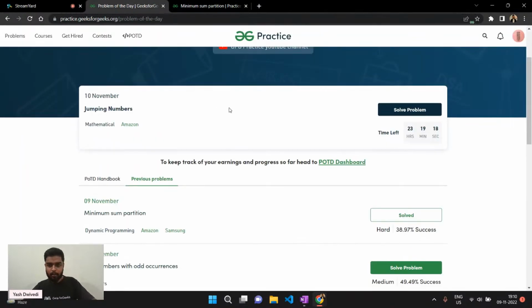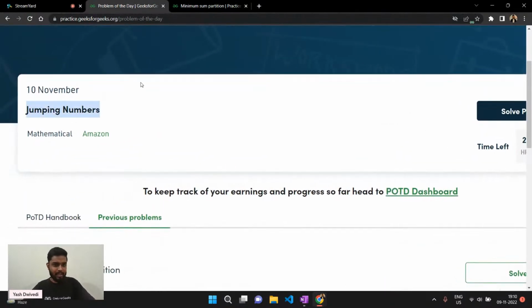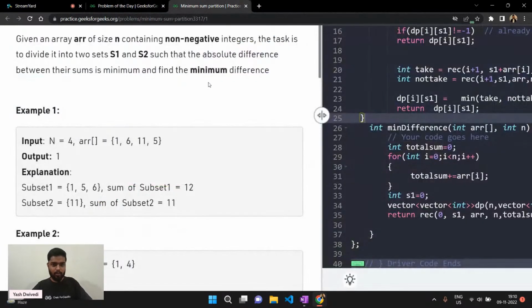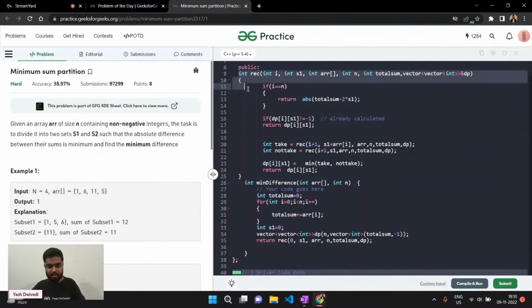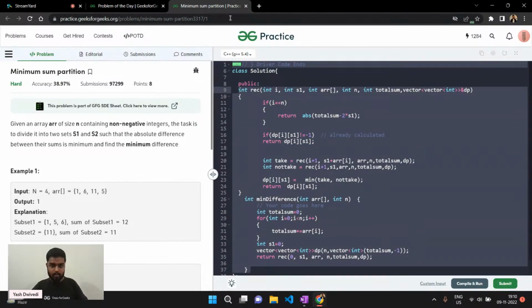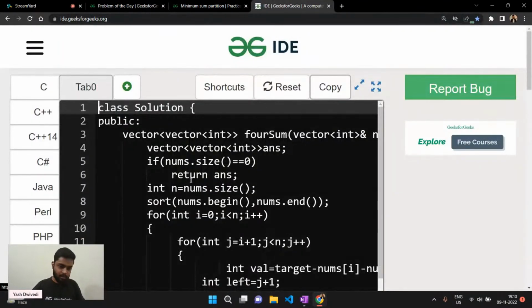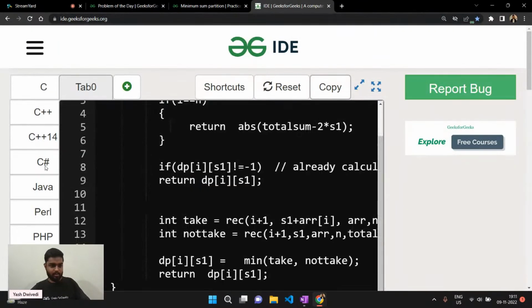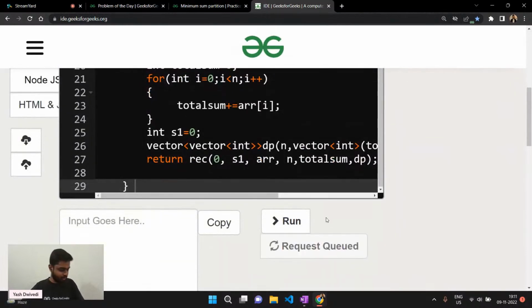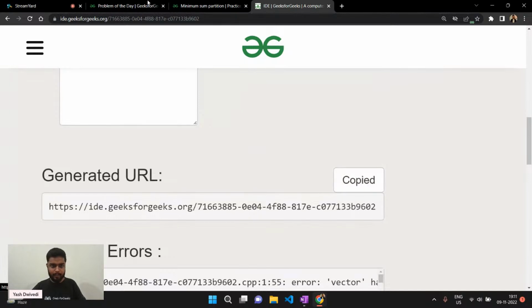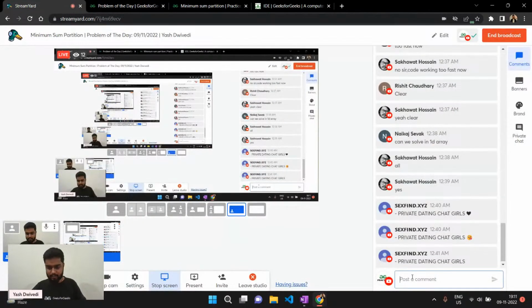And now the problem of the day for today is going to be Jumping Game. So you want me to give you the code for this problem as well? I'll give you the code inside the chat. Just a second, I'll try to copy this particular code. Okay, so let me generate the URL for this code. Just a second, and let's do this. So I'm just running it on the URL. Is everyone clear with this overall? Okay, now let's try and copy it, and I'll paste it in the chat.